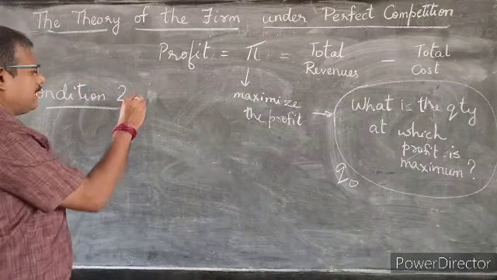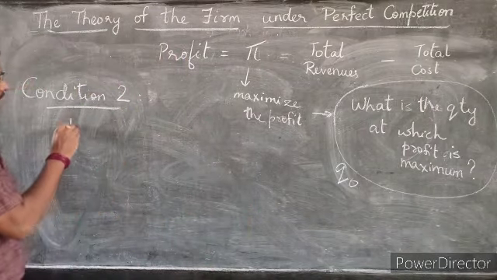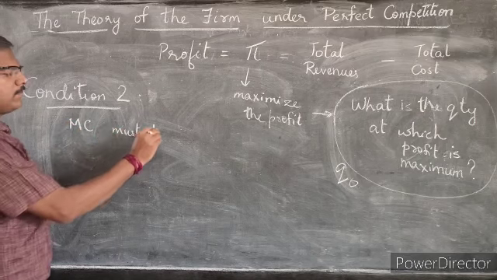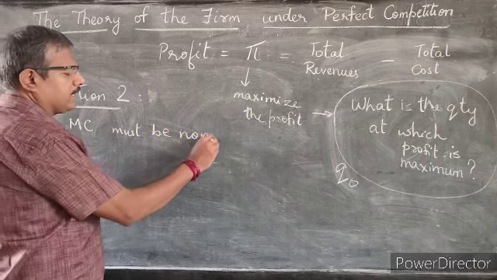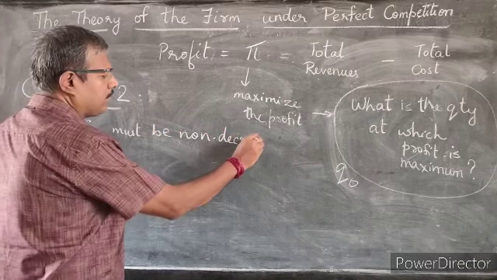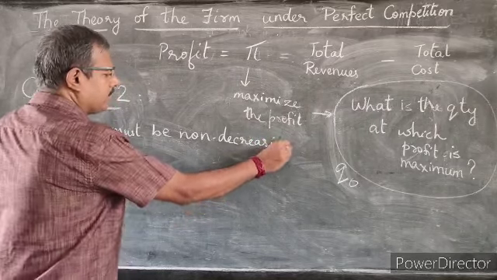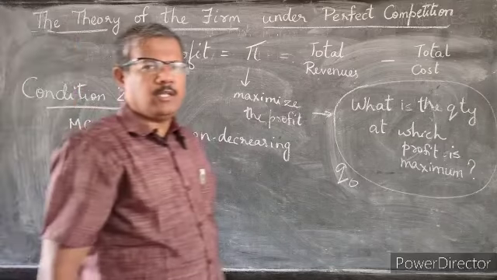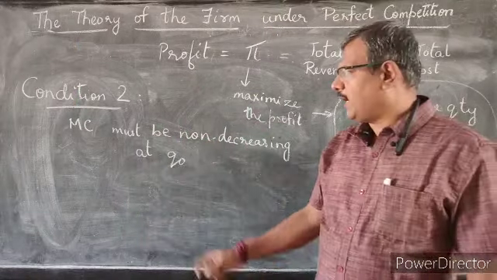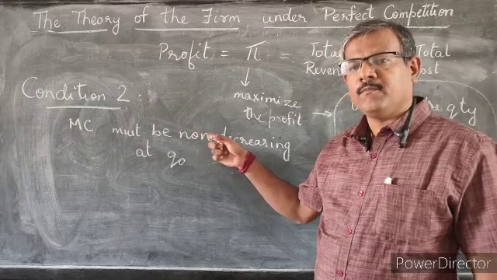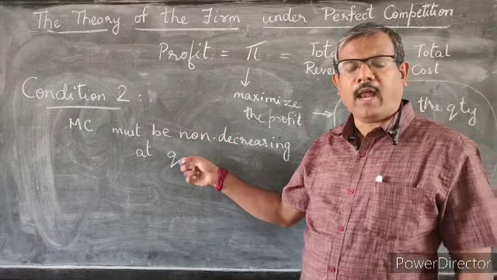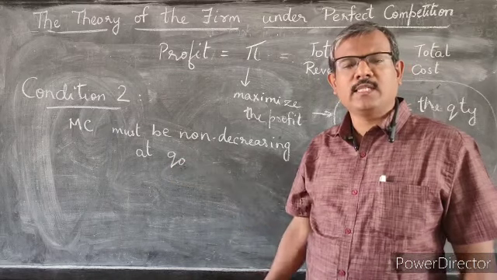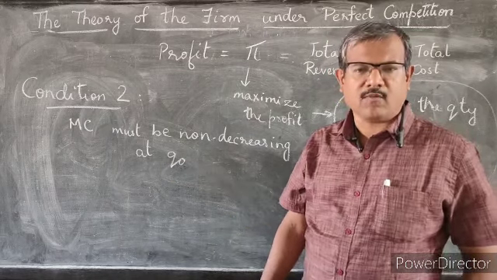So the second condition states that the marginal cost must be non-decreasing at Q naught. So what do you mean by marginal cost being non-decreasing at the magical quantity Q naught, which gives us the maximum profit?